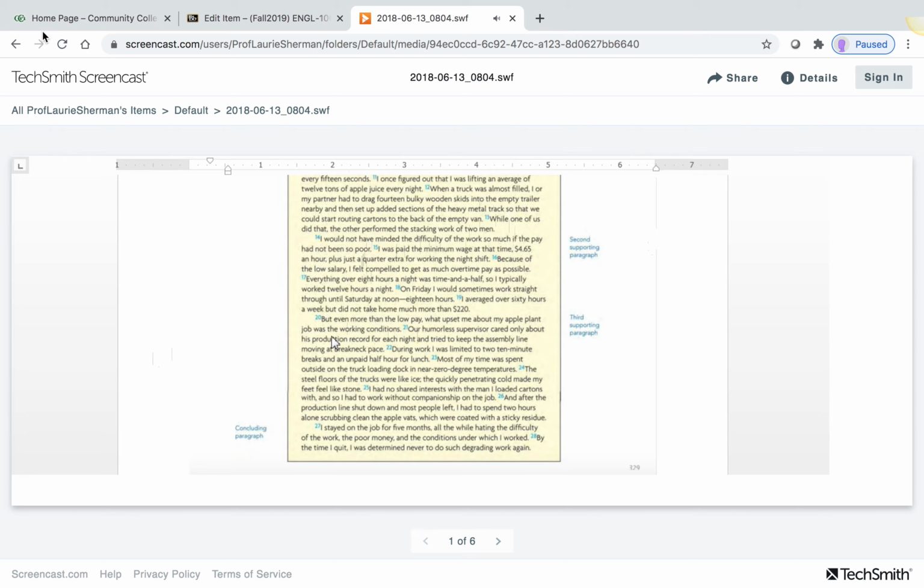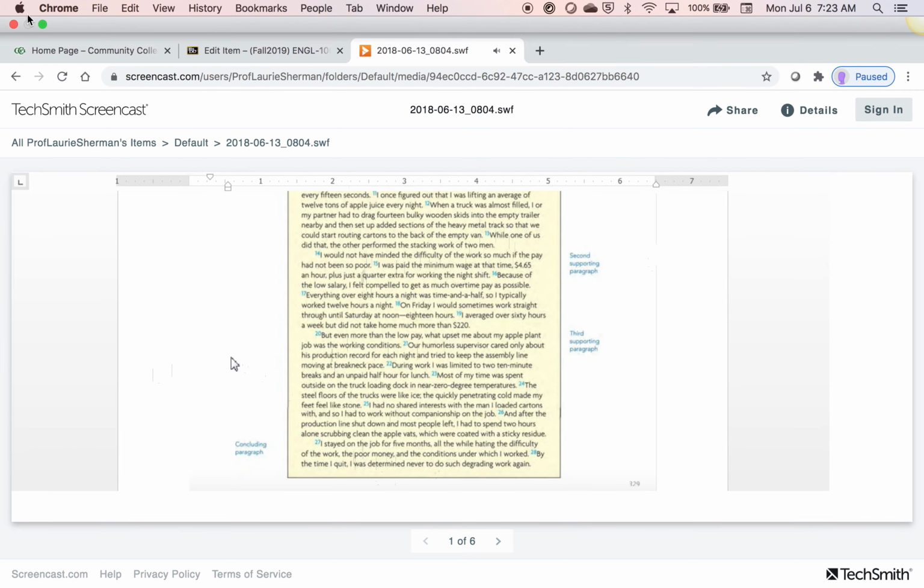Third body paragraph, the worst part were the working conditions. It's in emphatic order. Saves the best for last, explains it, ends with a conclusion by summarizing and restating the thesis. This is what you want to do in every essay. I put a diagram below. I'll post all of these on Blackboard. I hope it helps, and I hope your essay is wonderful like this one is. Enjoy!